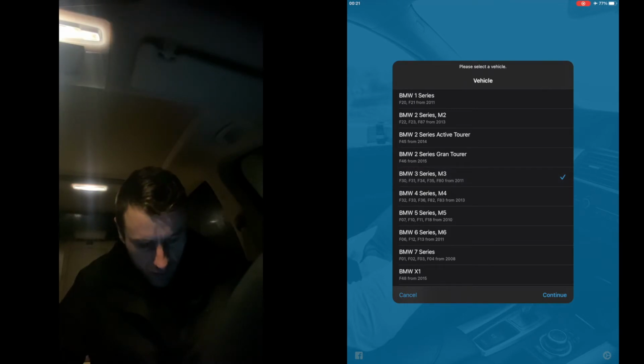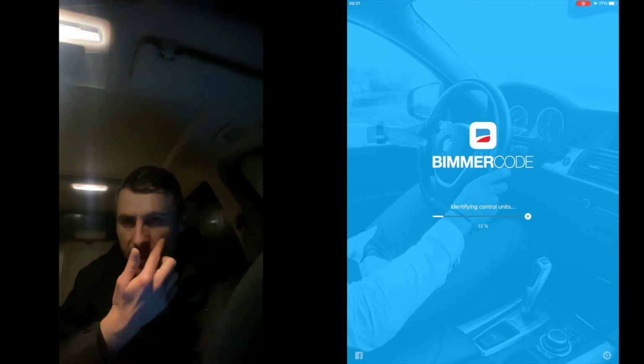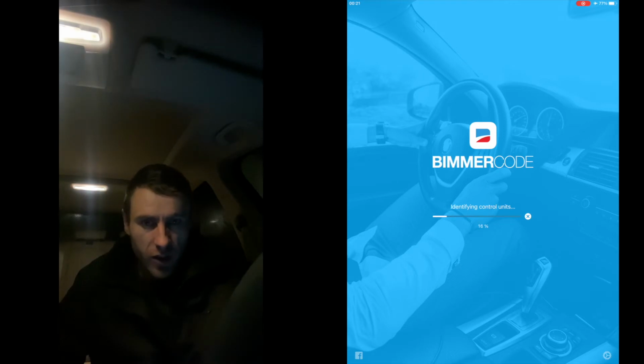I go on my BMW 3 Series F34. I haven't upgraded my ambient lighting. I just want to do the video, maybe someone will need some help how to code the ambient lighting into the iDrive, if they replace the ambient lighting in the door.